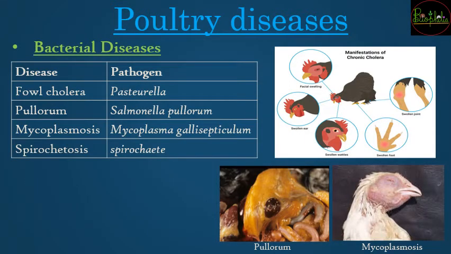Next, there are bacterial diseases that can occur. There are 4 bacterial diseases that you need to understand. The first is fowl cholera, which is caused by Pasteurella. The second is pullorum, which is spread by Salmonella pullorum. The third is mycoplasmosis, and the fourth is spirochaetosis. All these are bacterial diseases which affect poultry, and there can be various symptoms that occur through these diseases.